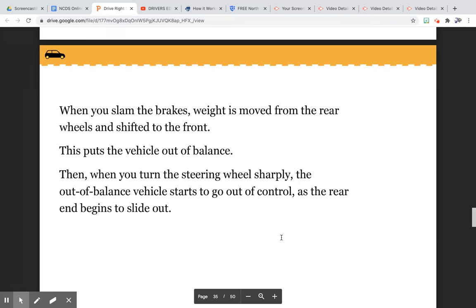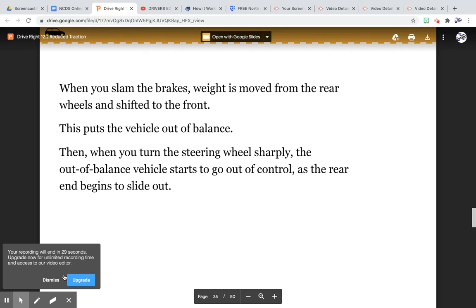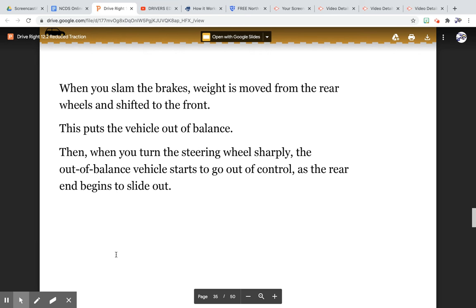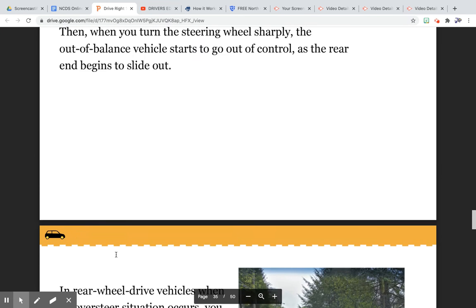When you slam the brakes, the weight is moved from the rear wheels and shifted to the front. This puts the vehicle out of balance. Then when you turn the steering wheel sharply, the out of balance vehicle starts to go out of control as the rear end begins to slide out.